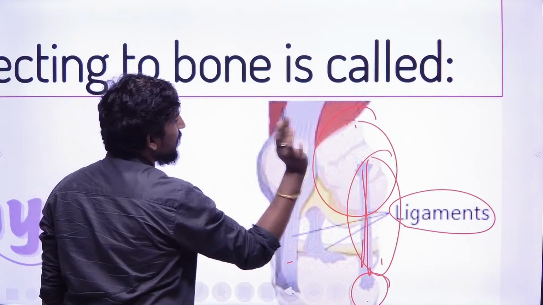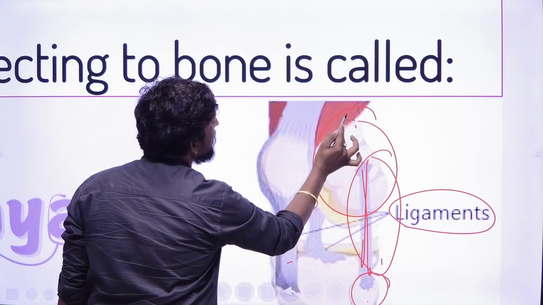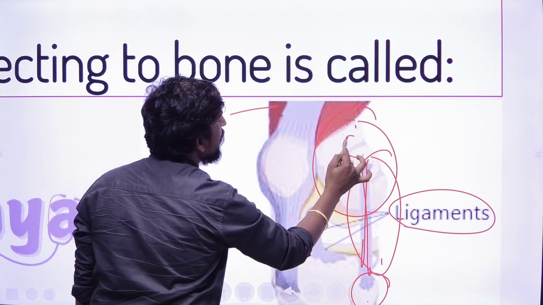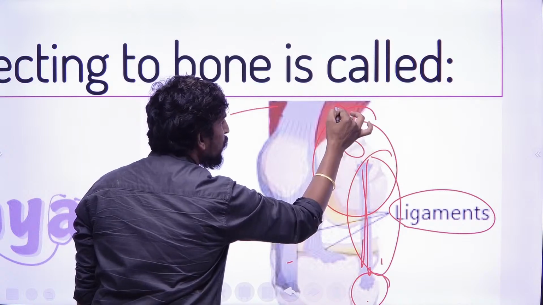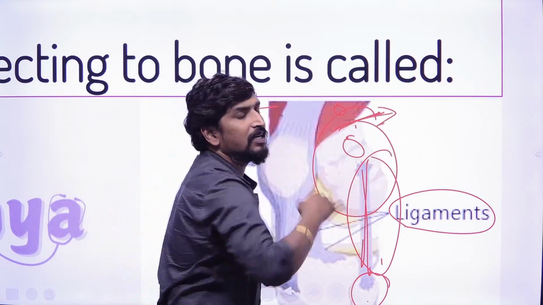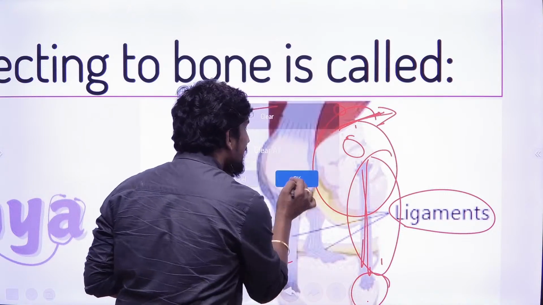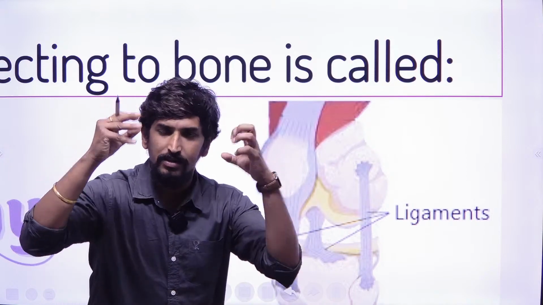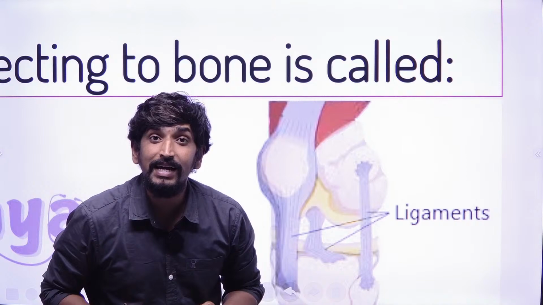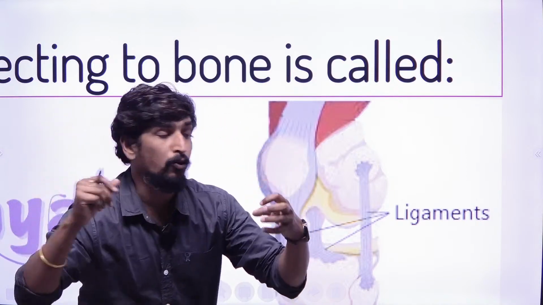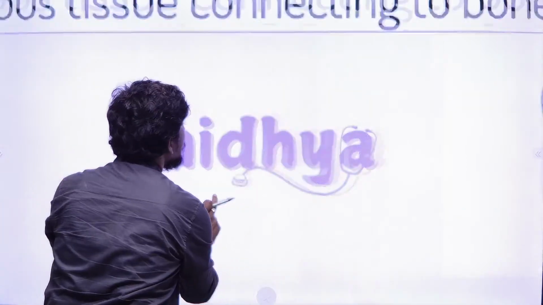But here, for example, this one is a bone, and this is a muscle. This bone and muscle are connected with an intermediate structure called a tendon. A tendon connects bone and muscle, but a ligament will connect muscle to muscle or bone to bone. The question they are asking here is very simple.